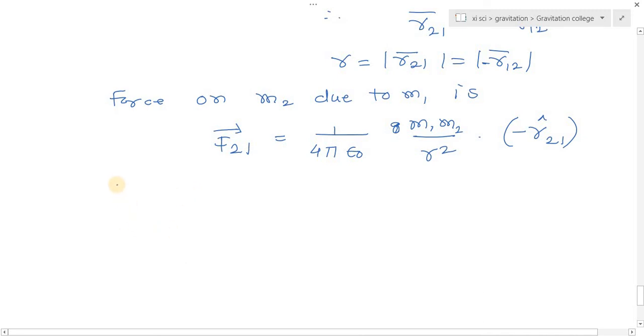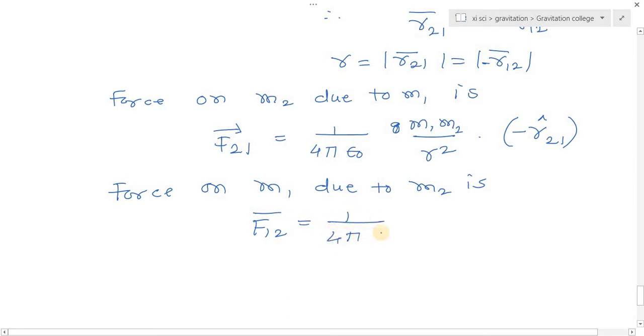Similarly, we can write the force on m1 due to m2. Here F12 bar is equal to 1 upon 4 pi epsilon 0 into m1 m2 upon r square into r12 cap.